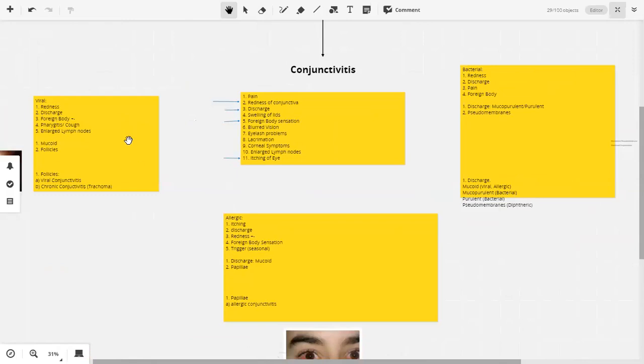Based on these symptoms and signs, will you now be able to differentiate between a bacterial conjunctivitis, an allergic conjunctivitis, and a viral conjunctivitis? क्या अभी आप differentiate कर सकते हैं इन signs और symptoms के basis पे कौन सा होगा bacterial, कौन सा होगा viral, कौन सा होगा allergic? ठीक है.